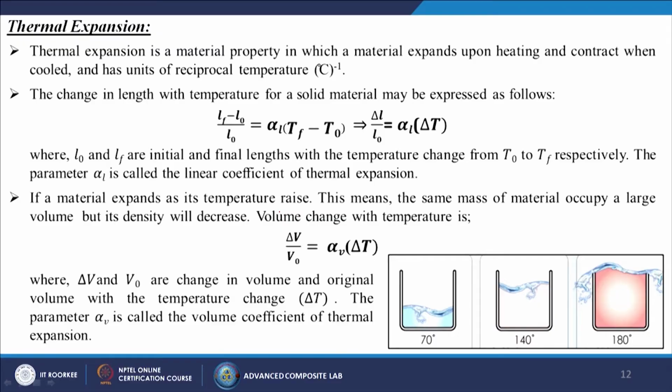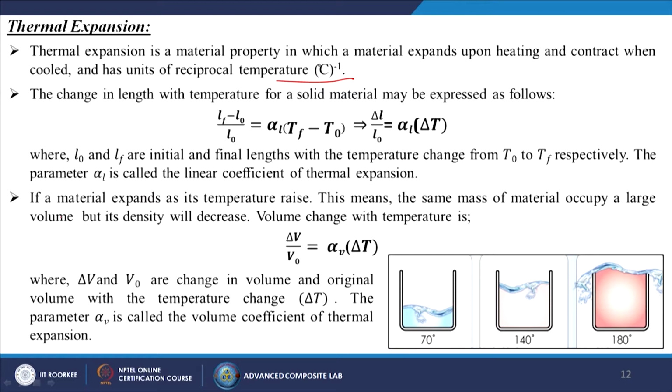Thermal expansion is a material property in which a material expands upon heating and contracts when cooled, and has units of reciprocal temperature, that is 1 by degree centigrade. The change in length with temperature for a solid material may be expressed as follows: (Lf minus L0) by L0, where Lf is the final length with the temperature change from T0 to Tf, and L0 is the initial length, is equal to alpha L times (Tf minus T0). So here the parameter alpha L is called the linear coefficient of thermal expansion.